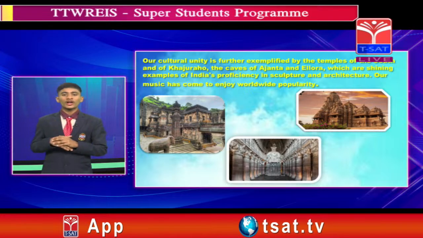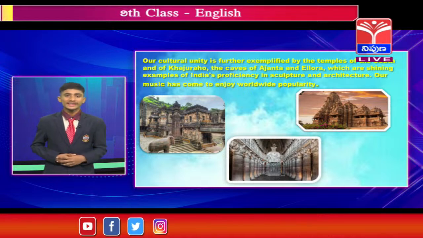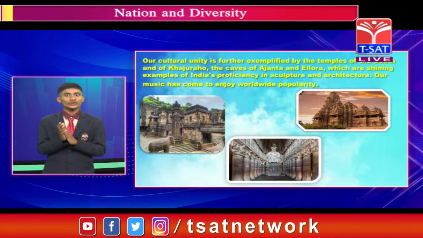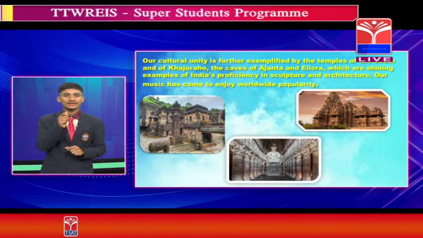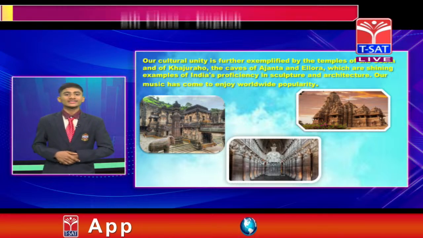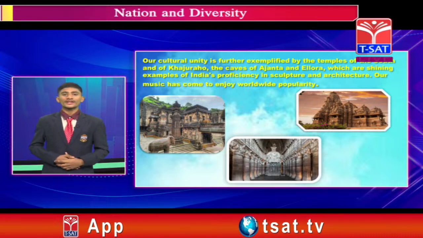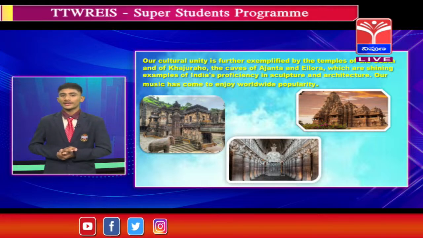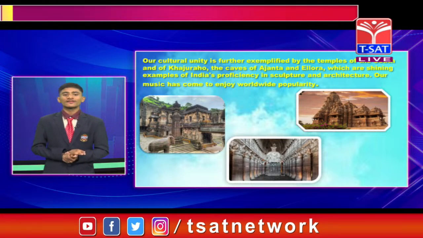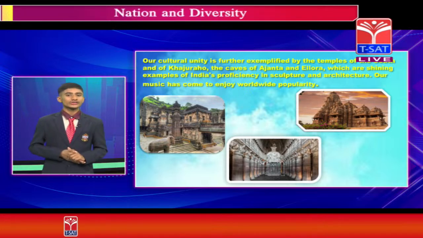If you take the example of our sculptures, which were made some 1000 years ago, at the time of the rule of kings, they constructed them with just hammers, but they are still there now. That is what our culture represents. The best examples of our sculptures, the first one, is the temple of the South, Khajuraho.